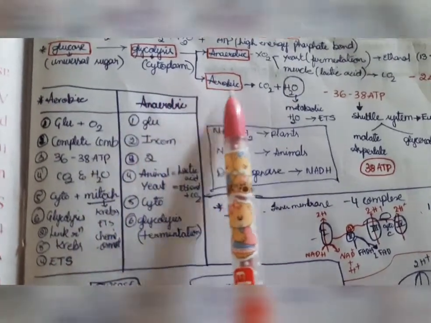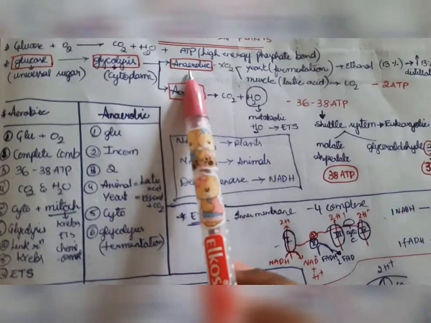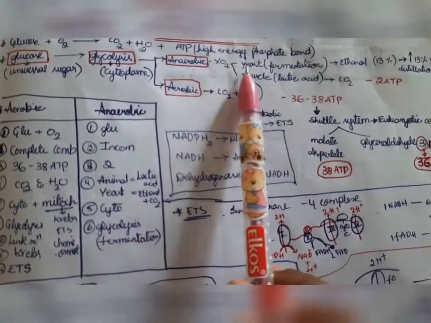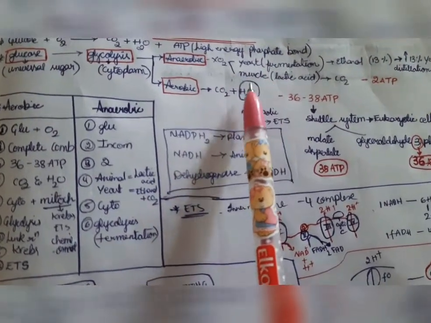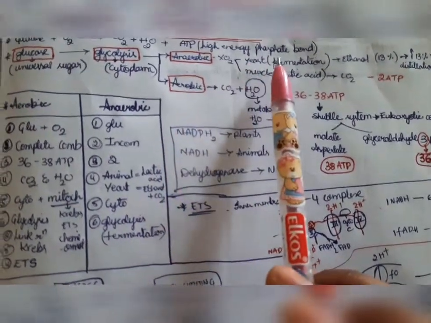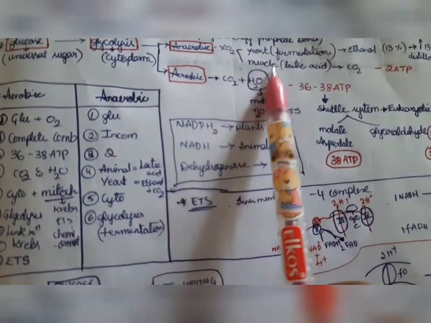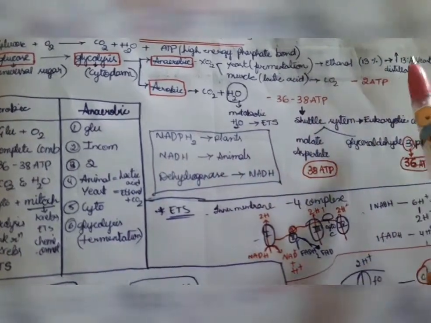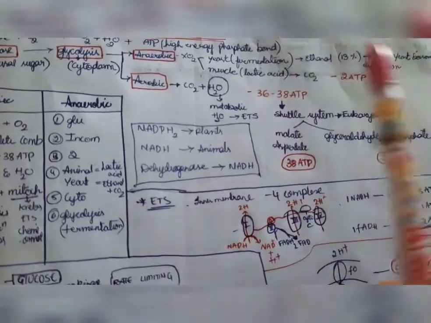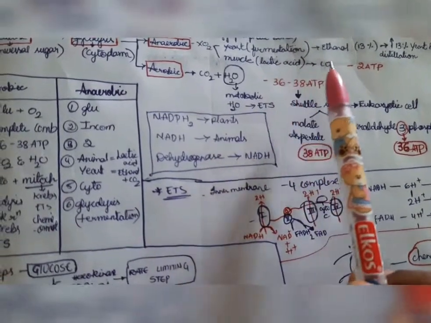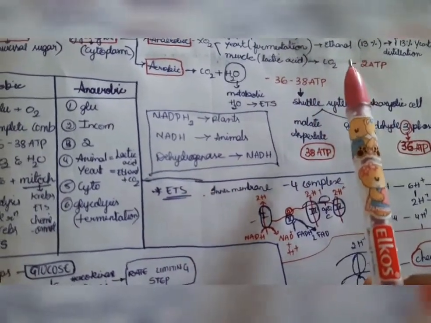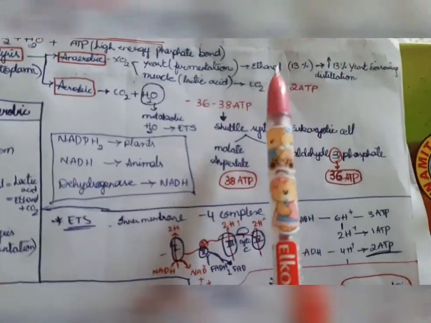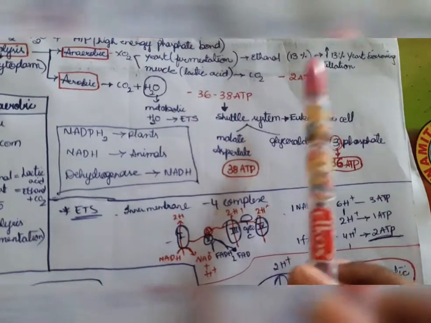And next, it is of two types, that is aerobic and anaerobic. Aerobic condition means in the presence of oxygen, anaerobic means in the absence of oxygen. Example, yeast. Anaerobic condition is seen in yeast and mussels. Yeast, by the process of fermentation, forms ethanol and ATP. And in mussels, lactic acid will be formed, and it also releases carbon dioxide. Next, if ethanol is 13%, it is not harmful.